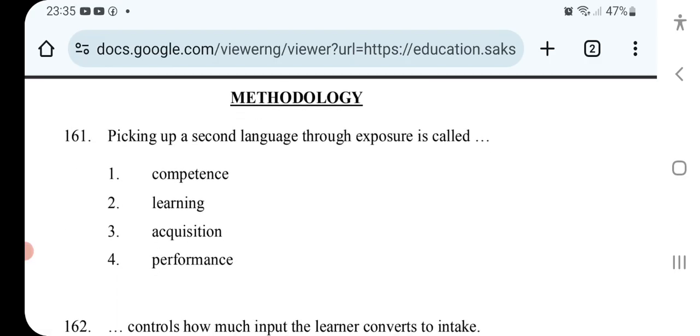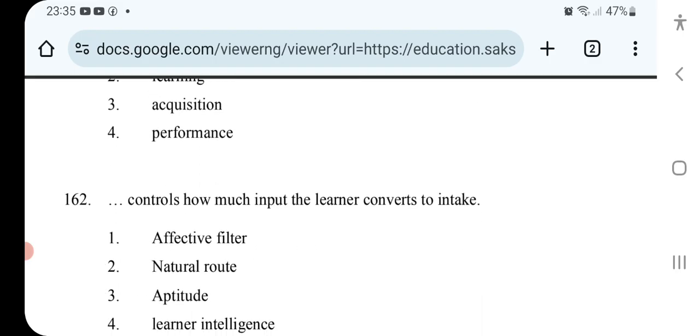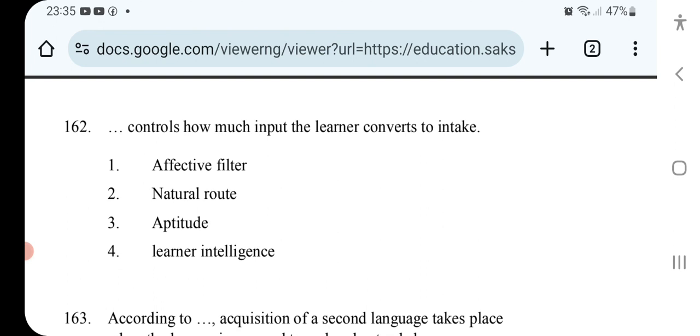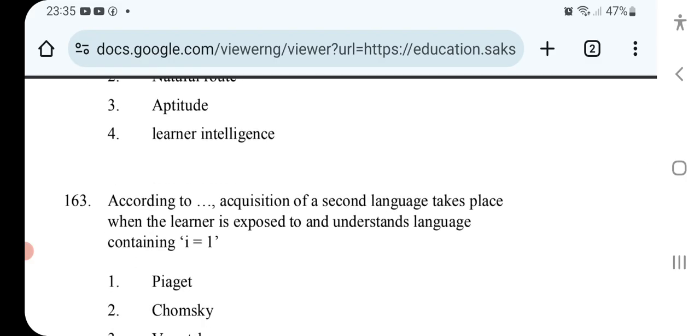Methodology, friends. Now, picking up a second language through exposure is called. That is called picking up second language through exposure. Acquisition, I think. Dash controls how much input the learner converts to intake. The learner converts to intake. Aptitude. According to Dash, acquisition of a second language takes place when the learner is exposed to and understands language.